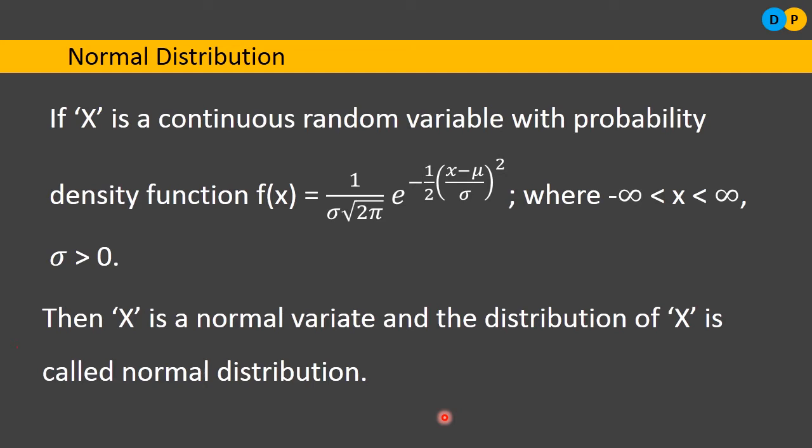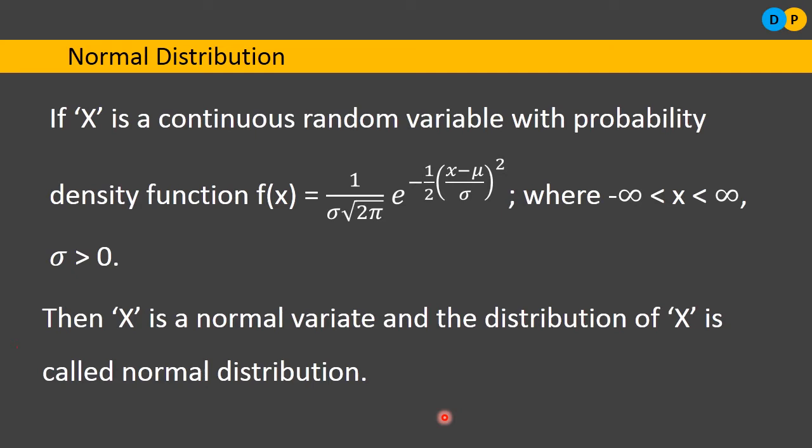Before understanding standard normal distribution, we need to have a clear idea what is a normal distribution. Here in normal distribution, the random variable x is continuous and it will take value from minus infinity to plus infinity. If we have been asked to find the probability of a particular thing happening, for example, the probability of a student's height falling between 150 to 180 centimeters, what is the chance? If we've been asked such a question, then solving those types of questions will be difficult considering the normal distribution.